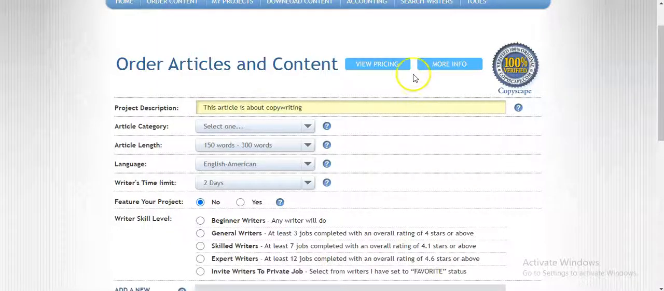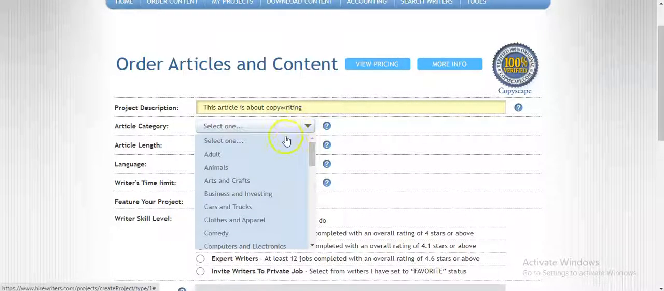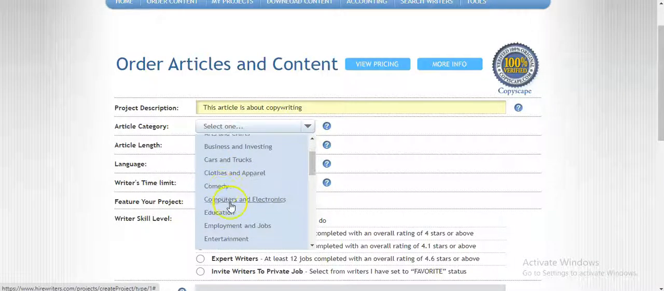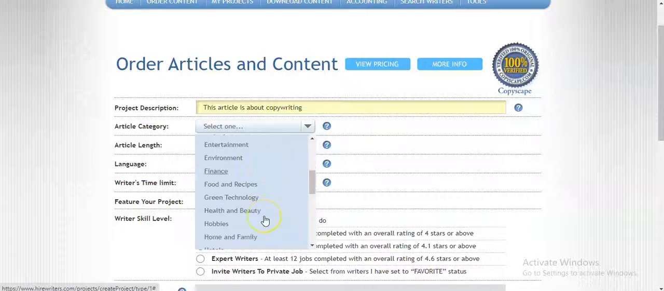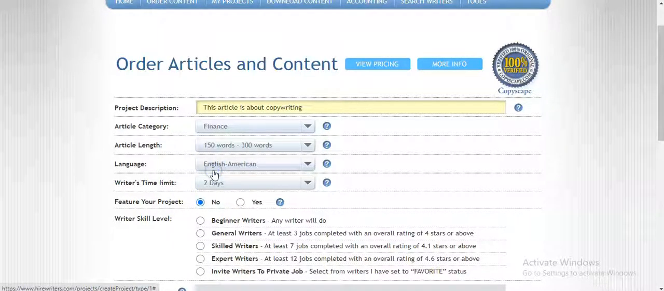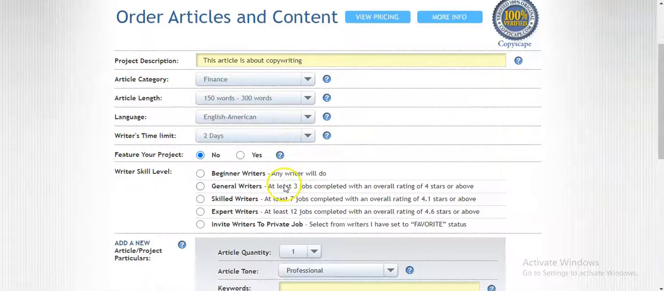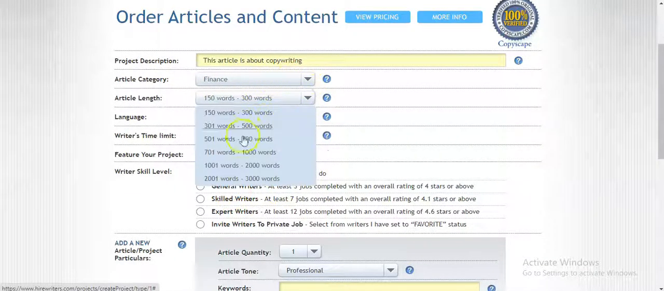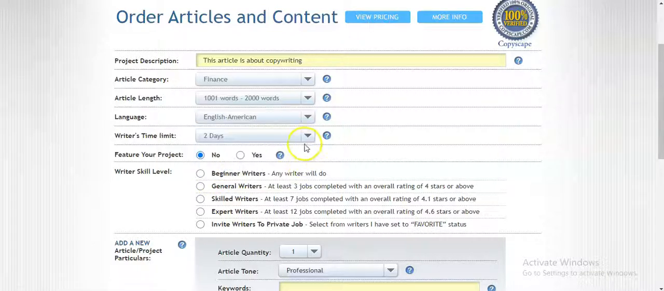All right. So you select the article category. Is it adult? Is it animals? Arts and craft, business and investing? You just click on the niche that the article is on. Let's say the copywriting is about finance. The copy you want to write is on finance. Then you click on the number of words. Mostly it's about 1,000, 2,000 words.